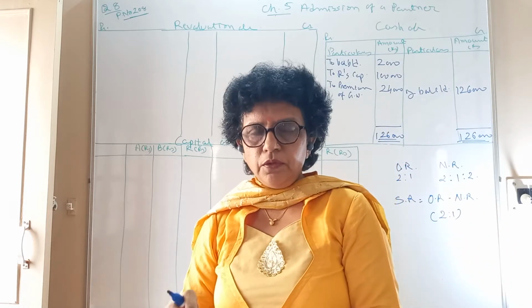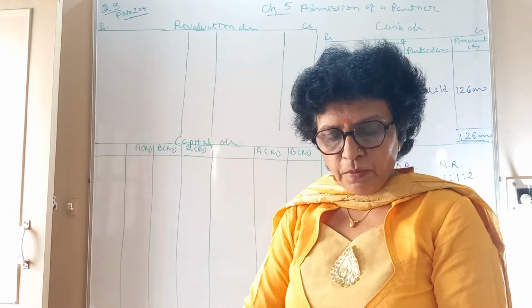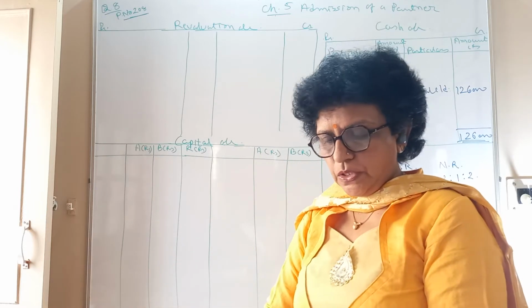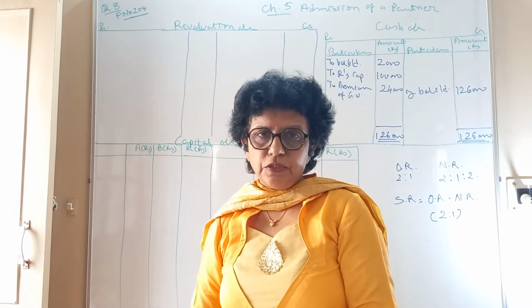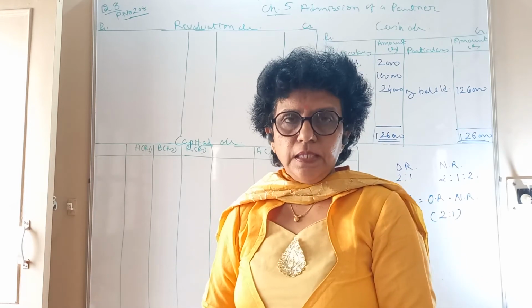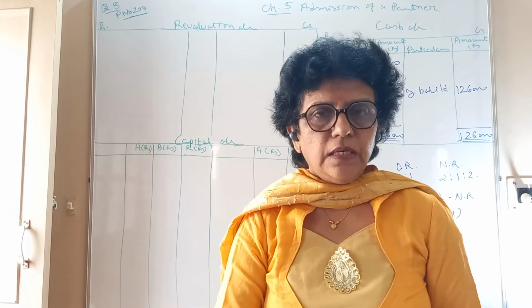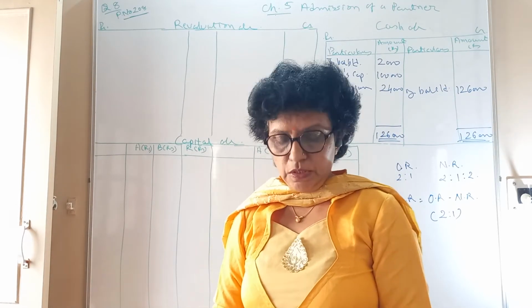Old is given, new is given, sacrifice is to be calculated based on that. Pass journal entries, prepare revaluation account, partners capital account, cash and bank account, and balance sheet after admission. So here the main three things are to be done. Journal entry, as we are doing earlier also. So I will just keep on saying the journals.